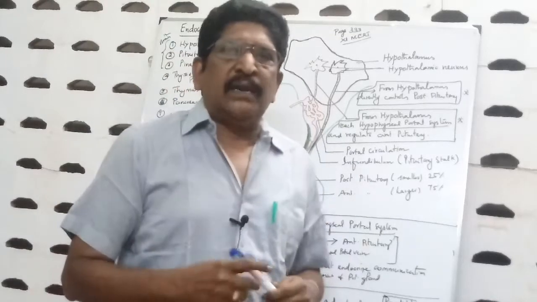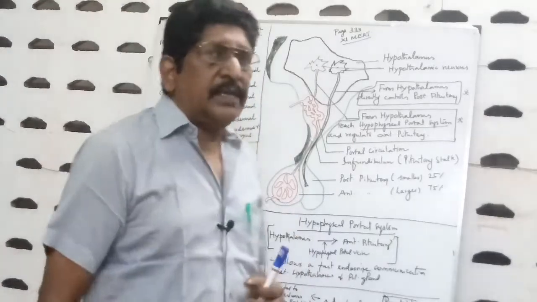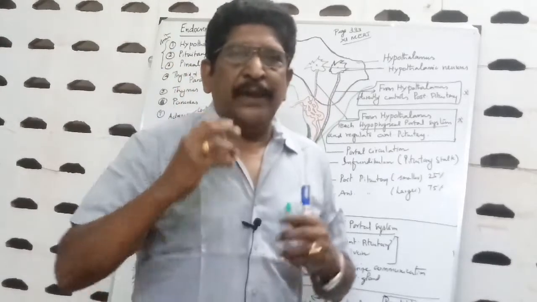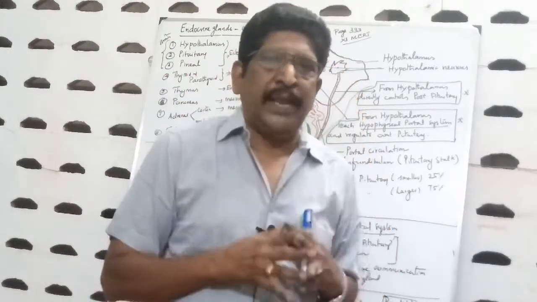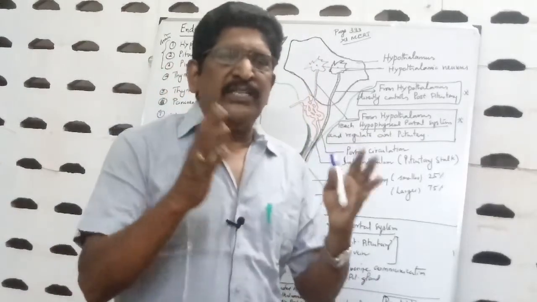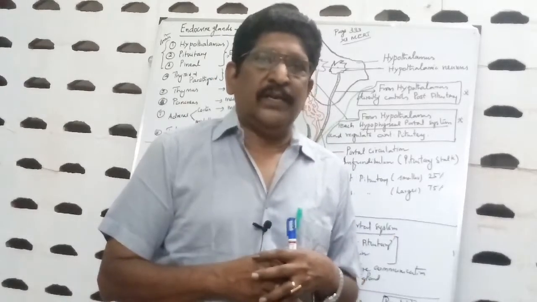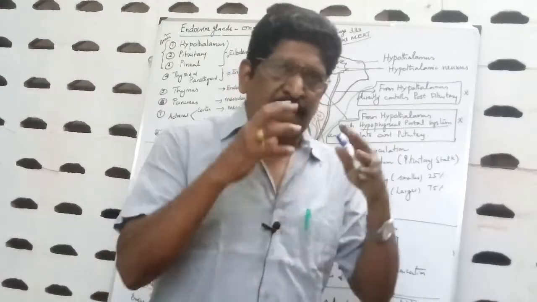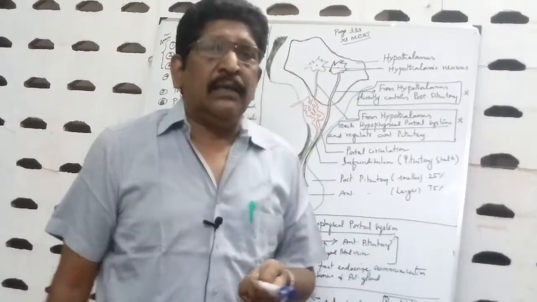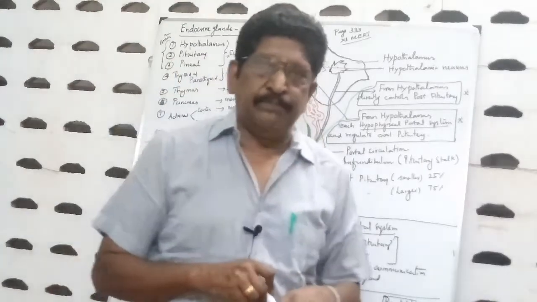See, what are all the endocrine glands? Pituitary gland, hypothalamus, pineal. Let us take these 3 first: hypothalamus, pituitary and pineal, since they are inside the brain. Do you know what is the origin of the brain? Brain is ectodermal in origin. It is produced from the ectoderm. Since hypothalamus, pituitary and pineal are inside the brain, they are ectodermal in origin.